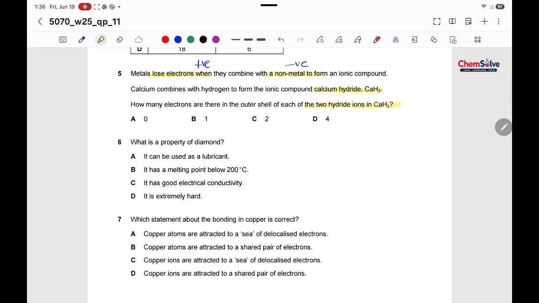Okay, so in the outer shell, hydrogen has 1 electron and if it is hydride then it means it has gained 1 electron as well. So there are total 2 electrons.